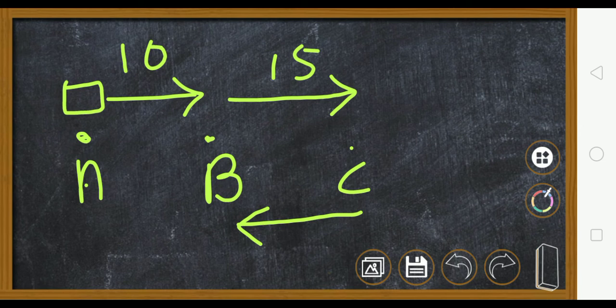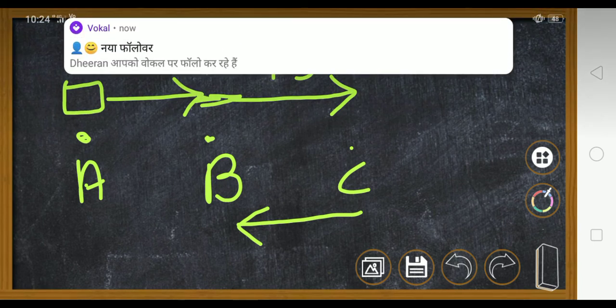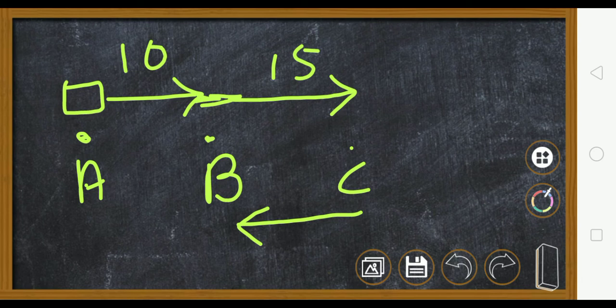Now, tell me one thing. Where is exactly the car now? It travelled 10 kilometers to B and 15 kilometers to C, and after coming from C, now it is coming back over here. So distance will be this 10 plus this 15, and this distance will also be 15.